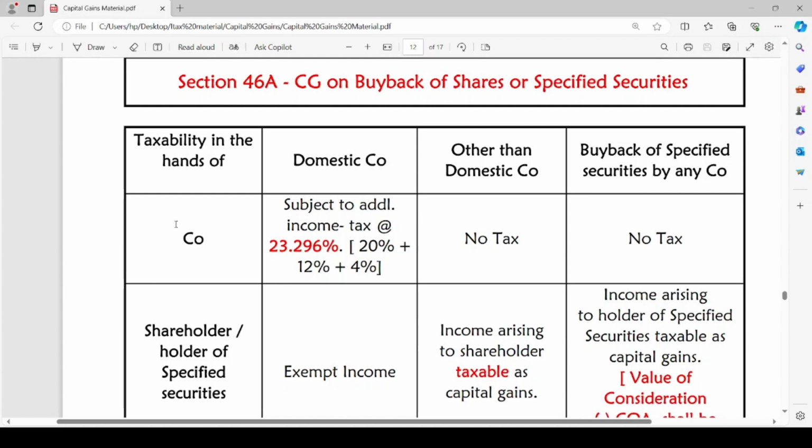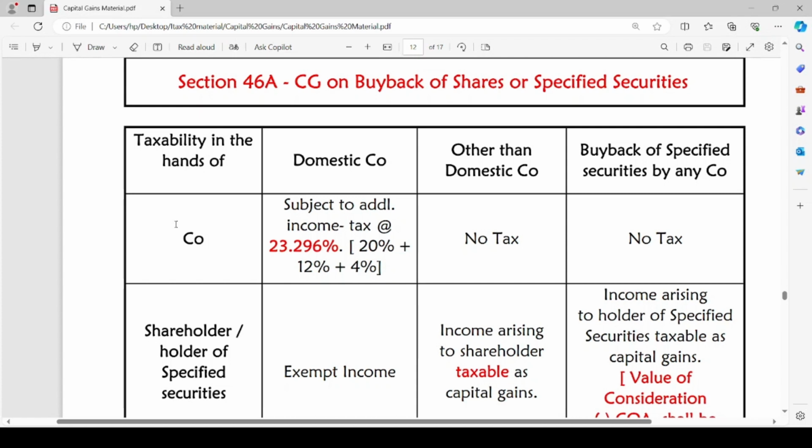The income will be taxable in the hands of the company itself in case of a domestic company. In case of a company other than a domestic company, since the company is not paying any tax, the shareholder or the holder of specified securities will be liable to pay tax on such income. The income arising to the shareholder is taxable as capital gains on buyback of shares or specified securities by the company from such holder.